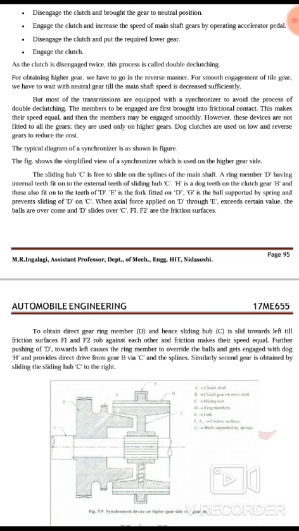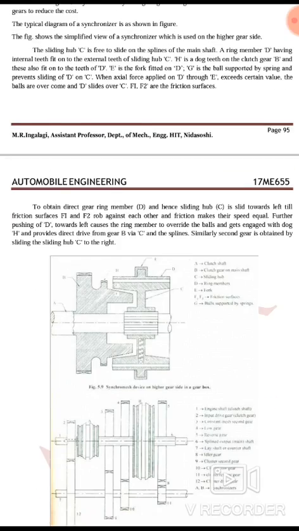G is the ball supported by a spring and prevents sliding of D on C. When the axial force applied on D through E exceeds a certain value, the balls are overcome and D slides over C. F1 and F2 are the friction surfaces.